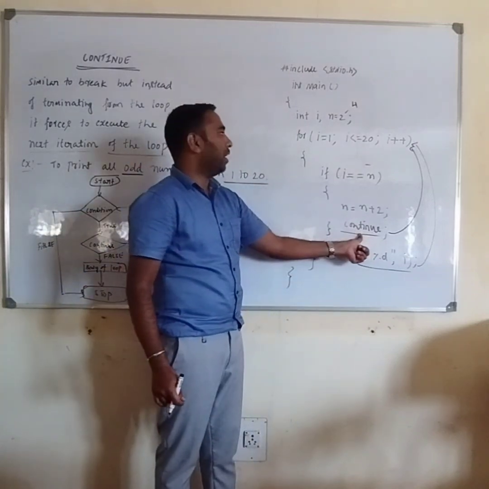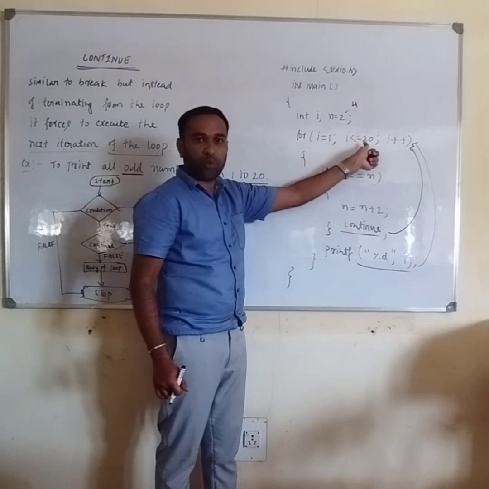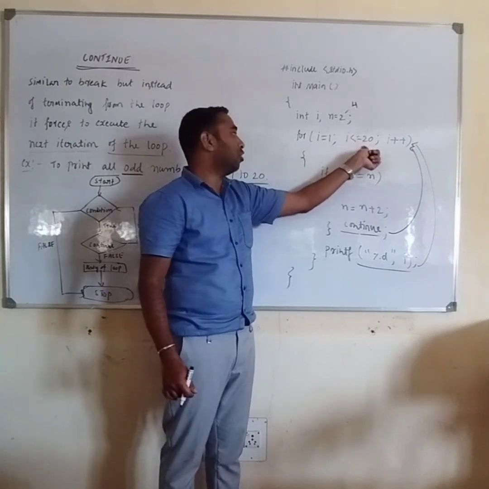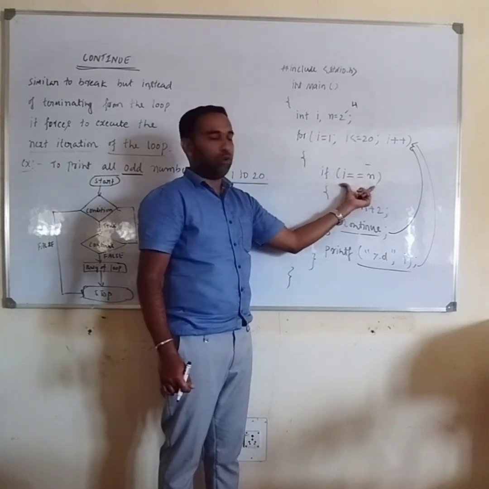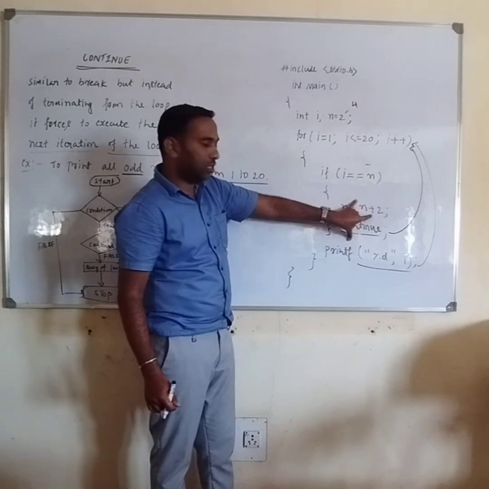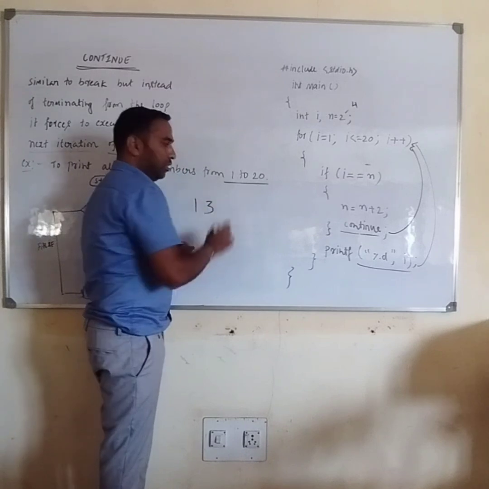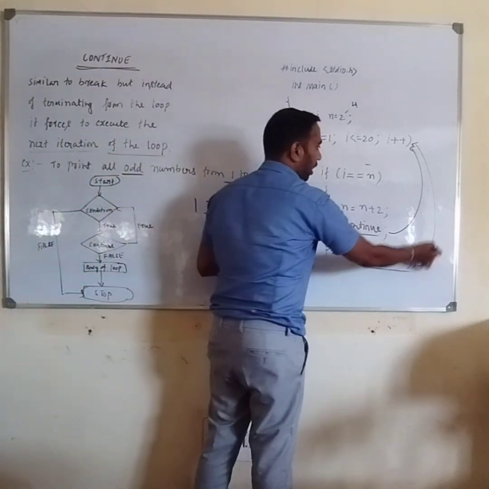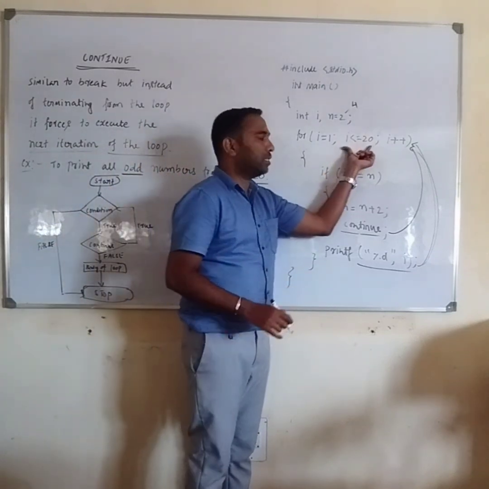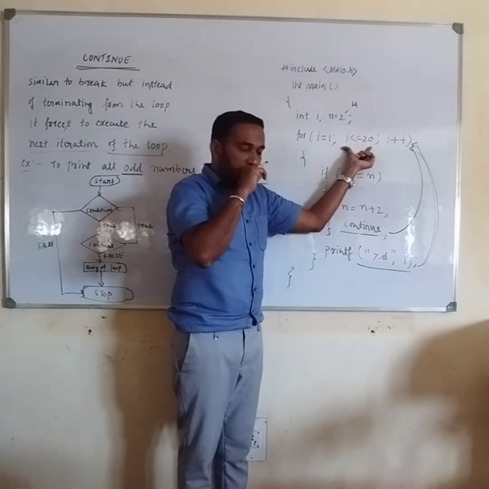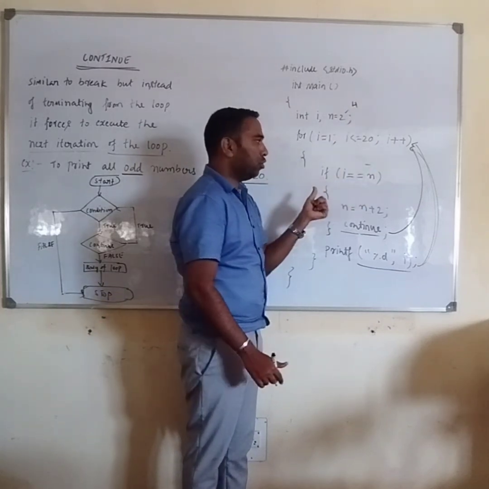I is incremented. I becomes 3. 3 is less than or equal to 20. Yes. Check 3 equals 4. No, 3 is not equal to 4. Then it will not execute this statement. It will directly print the I value. I is 3. Then increment, I becomes 4. 4 is less than or equal to 20. Yes. Check whether n is equal to 4, I is equal to 4.